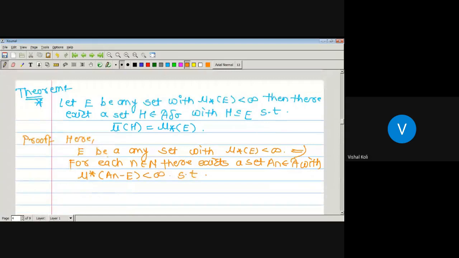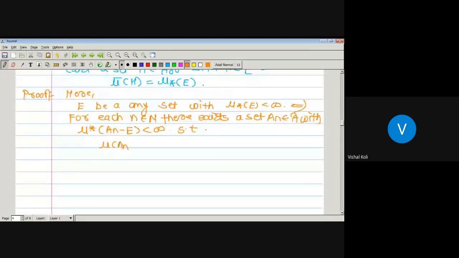Measure of An minus outer measure of An minus E, that is, first we will write the result, from that we will make it, is equal to inner measure of An intersection E plus outer measure of An intersection E complement. Here we have taken An, so here we have to write An intersection E. Okay, we have proved one result.